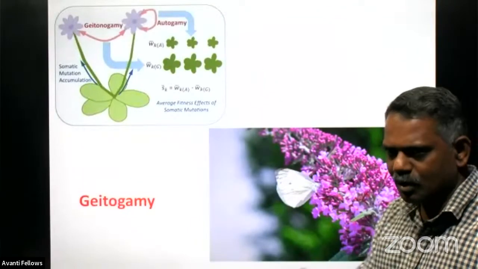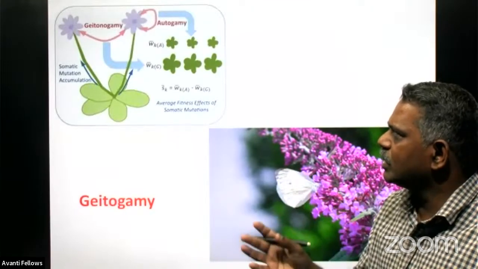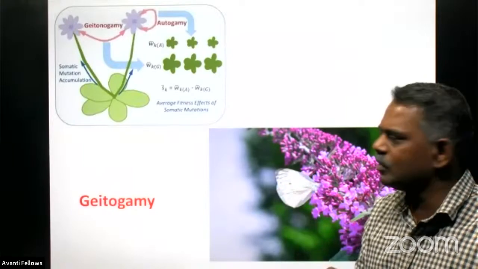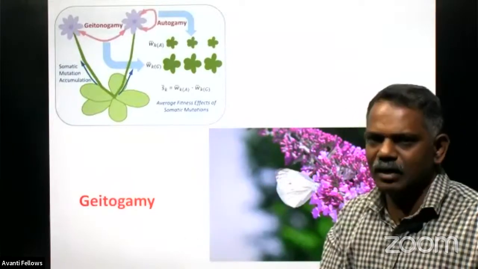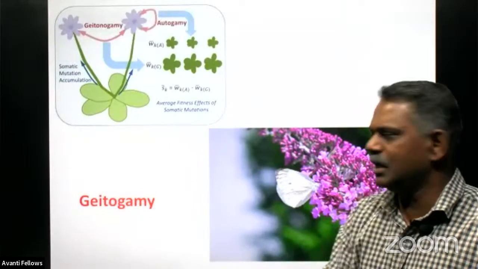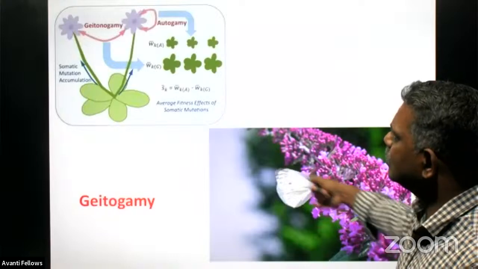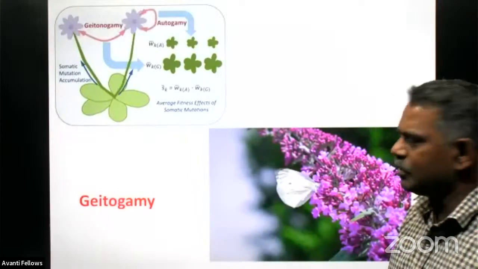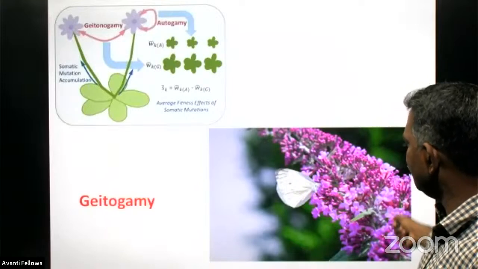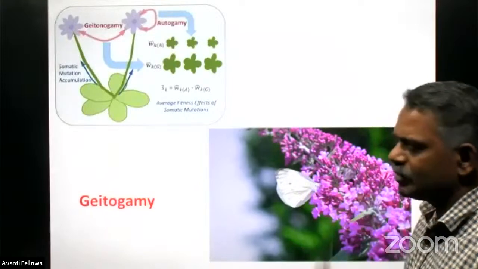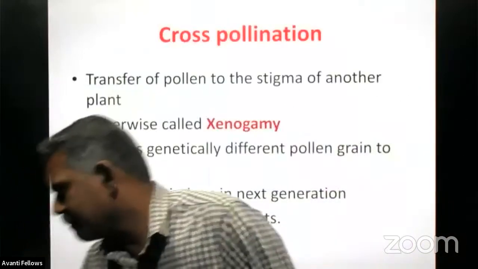Autogamy involves only one flower, with male and female reproductive gametes produced by the same flower. But in the case of geitonogamy, two flowers are involved, produced by the same plant. In an inflorescence, you know that geitonogamy is very, very common. Whenever an insect sucks the nectar from a flower and then goes to another flower, chances are there for geitonogamy.